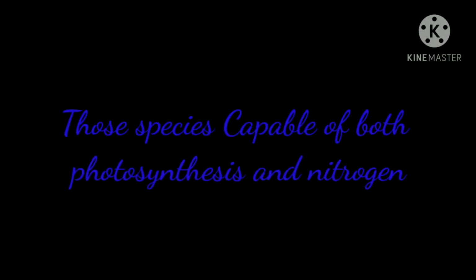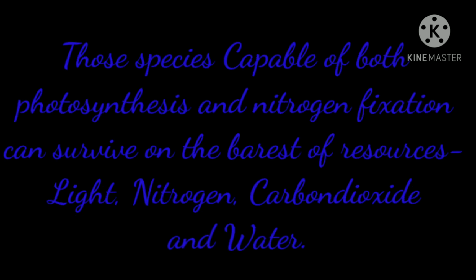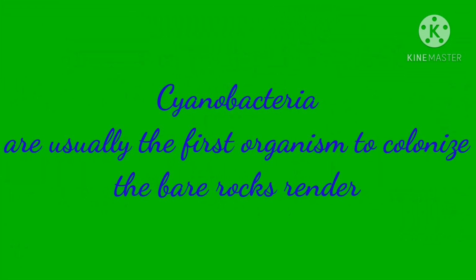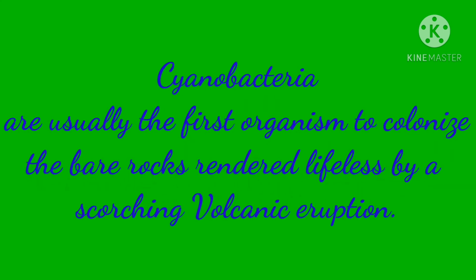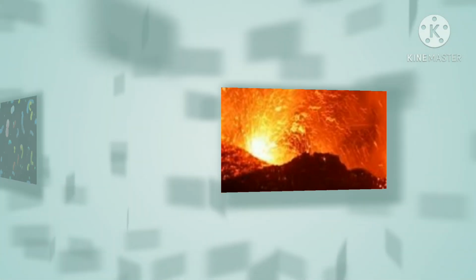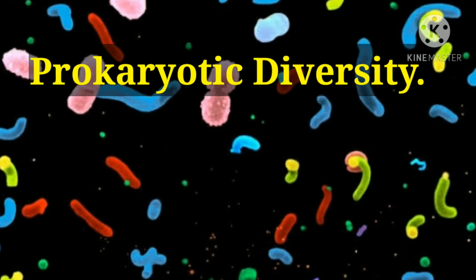Those species capable of both photosynthesis and nitrogen fixation can survive on the barest of resources, that is, light, nitrogen, carbon dioxide, and water. It is not surprising, therefore, that cyanobacteria are usually the first organisms to colonize bare rocks rendered lifeless by a scorching volcanic eruption.